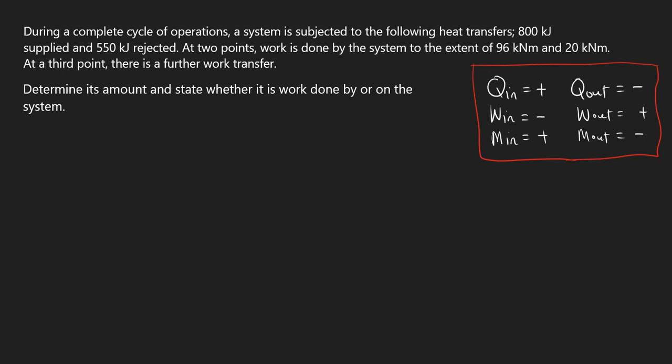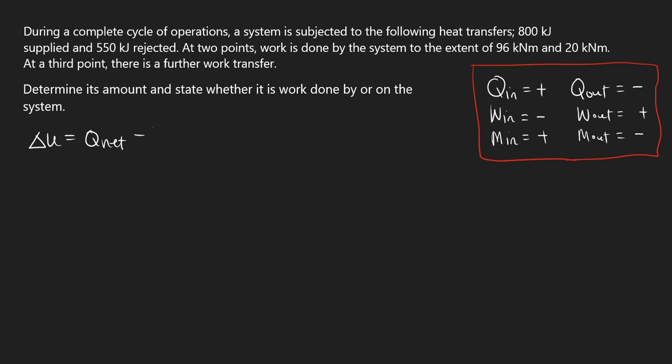The first thing we have to consider is that we are dealing with a complete cycle operation. So what does that mean? Let's write down the formula for a complete cycle operation. We know that the non-flow energy equation is change in internal energy equals Q net minus W net.